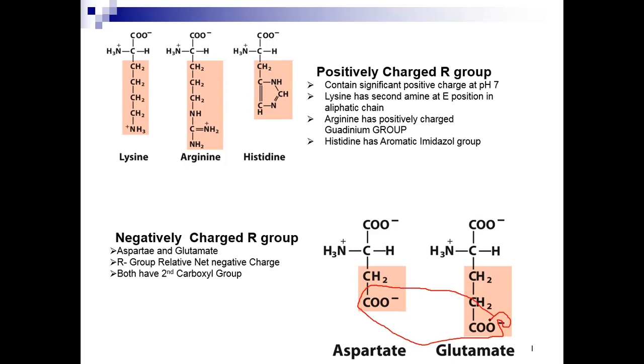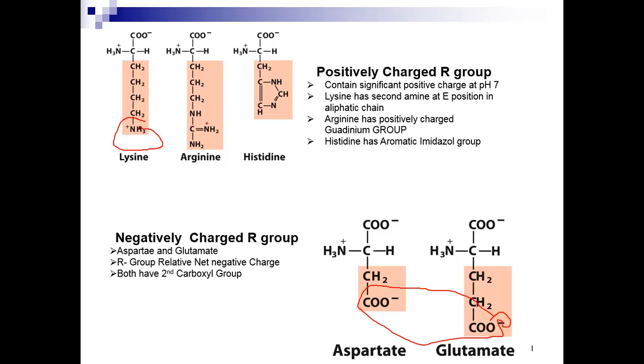The positively charged residues lysine, arginine, and histidine carry a significant positive charge at pH 7. Lysine has a second amine at the epsilon position in the aliphatic chain, so it has a positive charge because of its extra amine group.